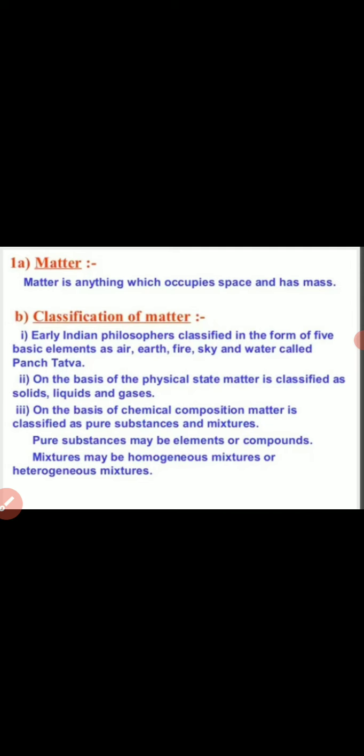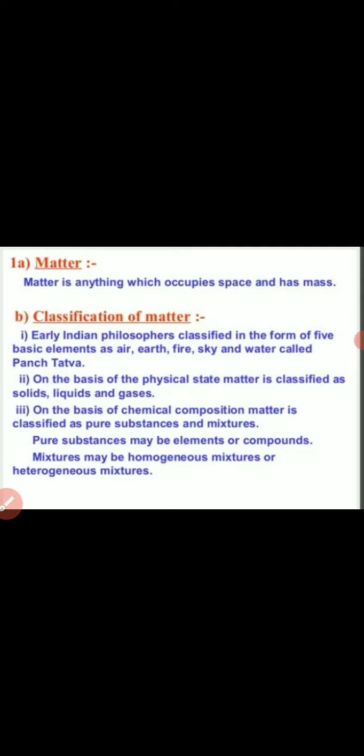So how is matter classified? Firstly, early Indian philosophers classified it in the form of five basic elements: air, earth, fire, sky and water. These five elements we can also call the Panch Tattva.